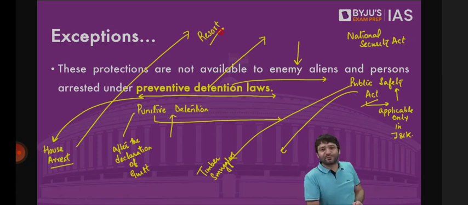For example, Sheikh Abdullah, when he was arrested in 1953, he was at a hill location in Gulmarg. And as the Prime Minister, he was arrested. Why? Because there was a case known as the Kashmir conspiracy case. It was alleged that maybe Sheikh Abdullah would declare independence. Maybe Sheikh Abdullah would get in touch with Pakistan and claim that Jammu and Kashmir is part of Pakistan. Whatever it is, whether true or not, the government tried to prevent him from doing this international activity, which goes against the sovereignty, integrity, territorial integrity of India.